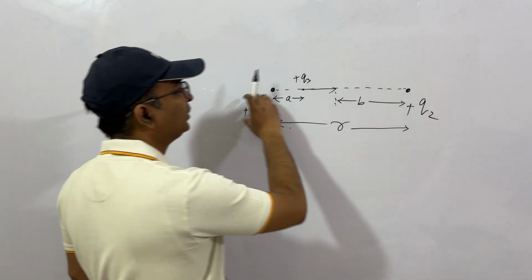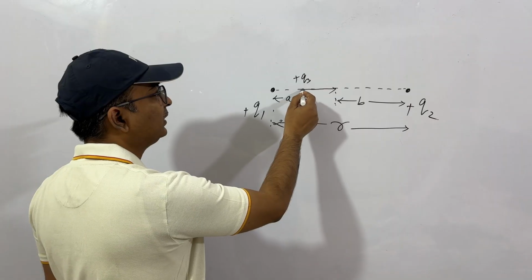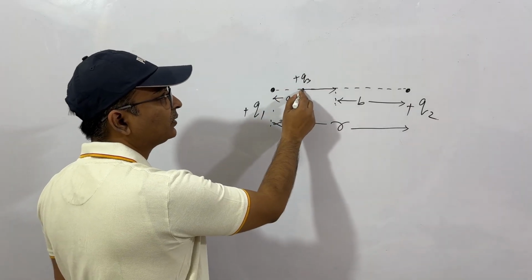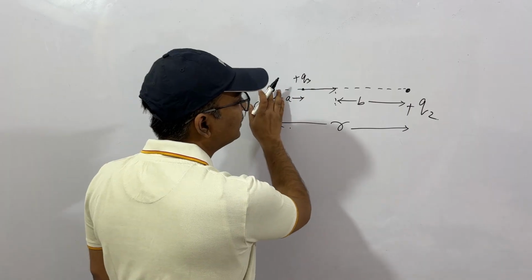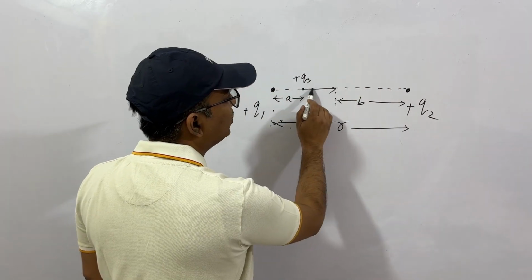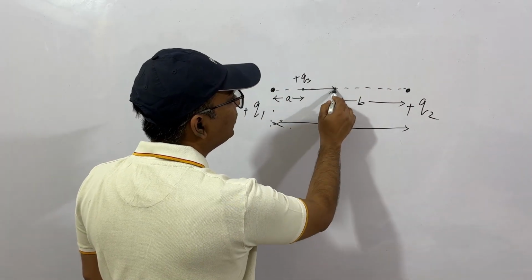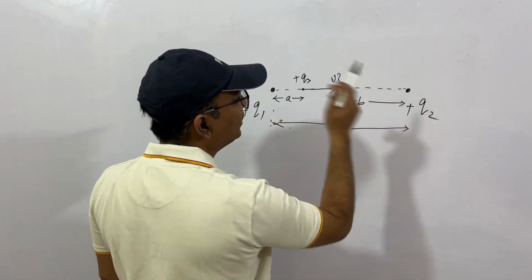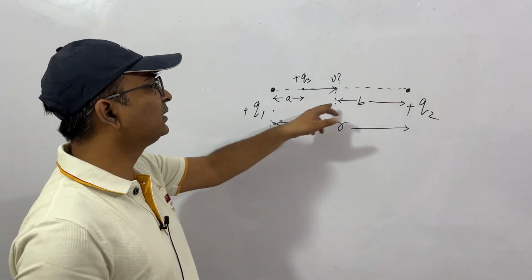We have two fixed charges, Q1 and Q2. Another charge Q3 is at rest at this point. Now we release it. That is, the initial velocity was 0. It is deflected towards this charge, so it goes to this charge. What will be the velocity at this point when it is B distant away from Q2? You can put anything, B distant from 1 or 2.